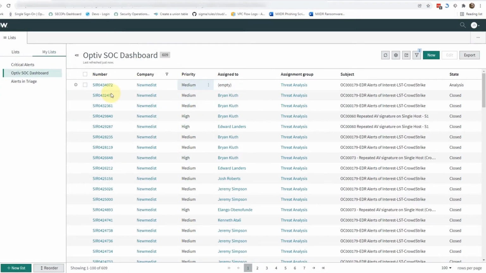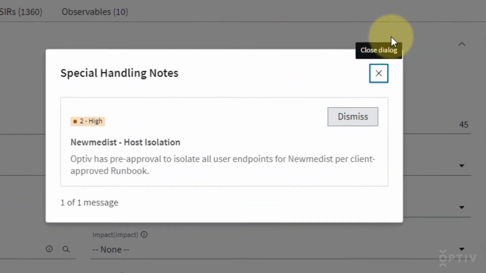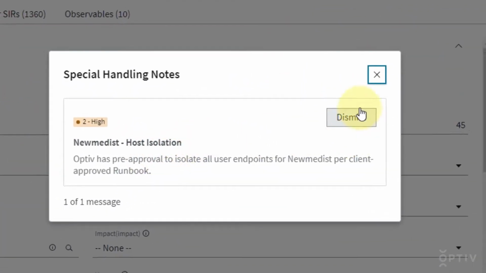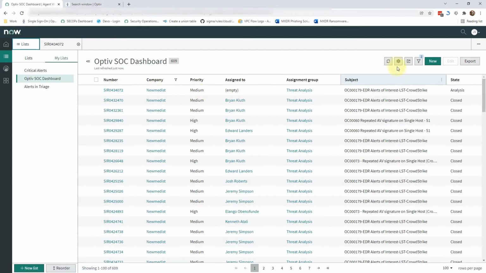Through Optiv's security orchestration, automation, and response, we can see the indicators were not only run through Optiv's global threat intelligence that enriches the data, but multiple alerts were correlated into one security incident based on defined criteria set by Optiv to help reduce alert fatigue.